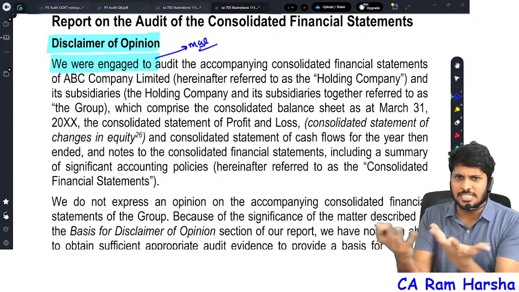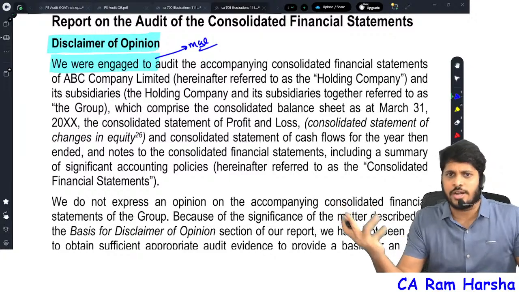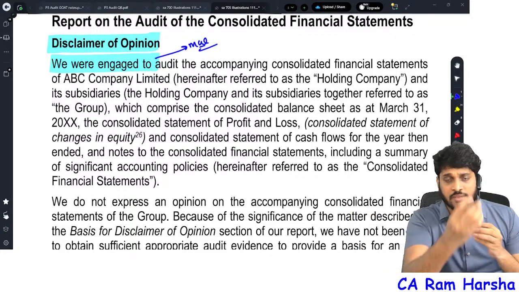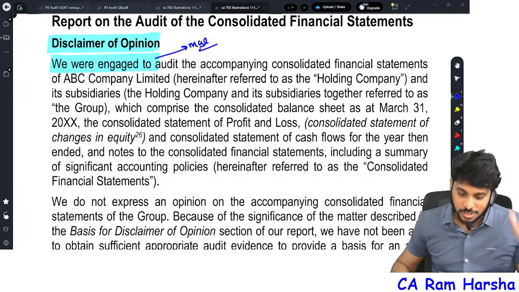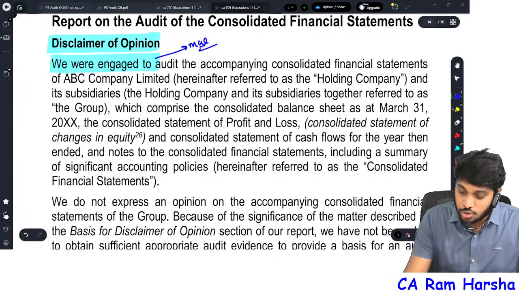Predominant item in the balance sheet, you did not get evidence. Then where did you audit? Yes, you audited some items, you verified some items, but predominantly the substantial item you didn't audit. No, that's it. So we were engaged to audit.